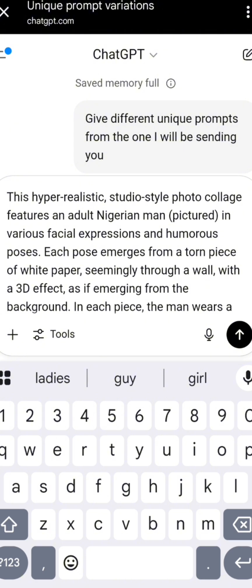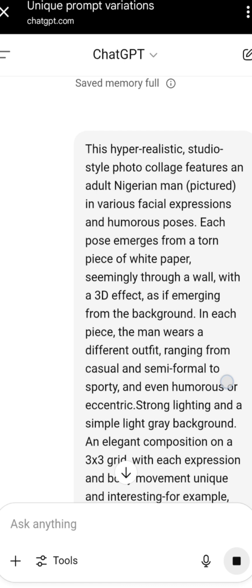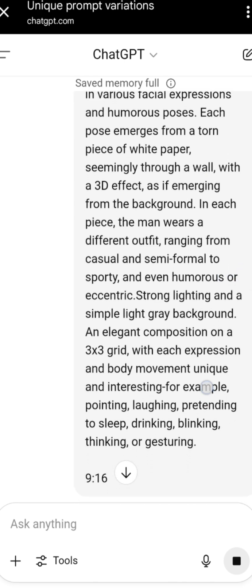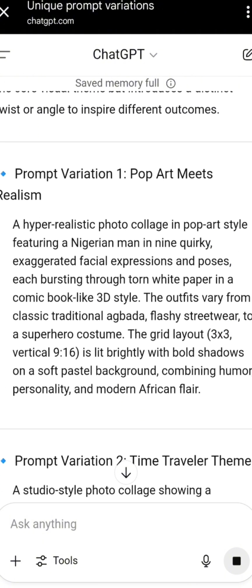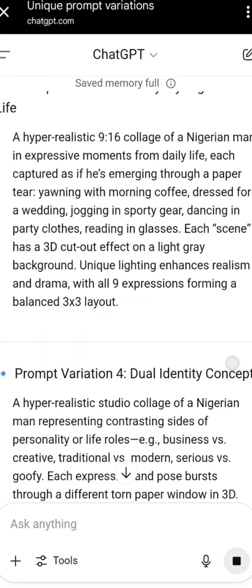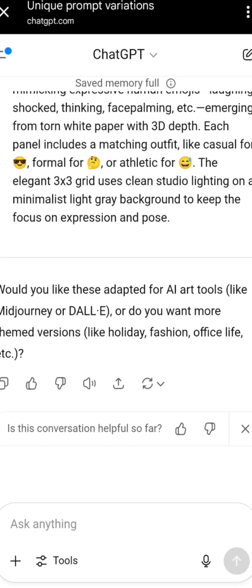All right, so you can copy this prompt. You can pause the video and copy the prompt. And this is what ChatGPT is going to give me. This is prompt one, the hyper realistic for the college pop up. Prompt two, you can see prompt three, you can see prompt four. Wow, you can see prompt five, prompt six. Now would you like this adapted for AI tools like Midjourney or DALL-E?